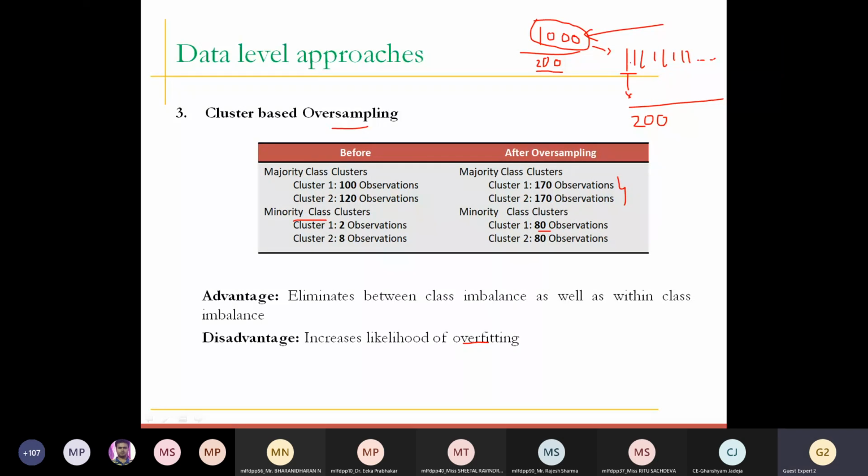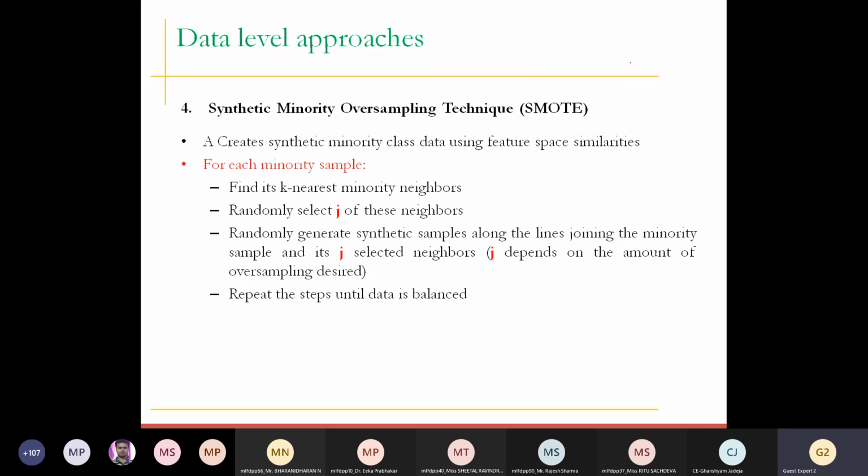Now let's come to the technique which is SMOTE, as the name suggests, the synthetic minority oversampling technique. First understand oversampling and synthetic. The name suggests that there is no problem of overfitting, or comparatively less, just because we are not replicating the data. In the case of oversampling, we have observed that you just replicate the data, but here we are not going to replicate. As the name suggests, it uses synthetic data.